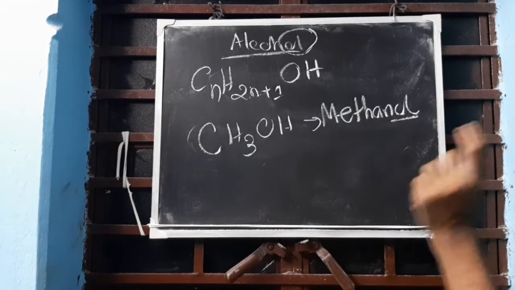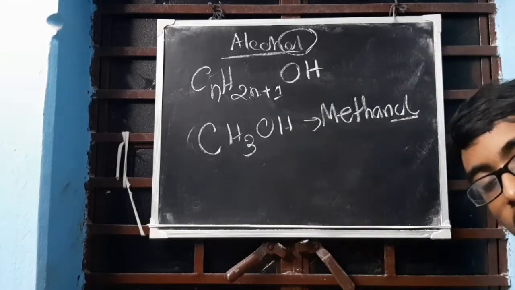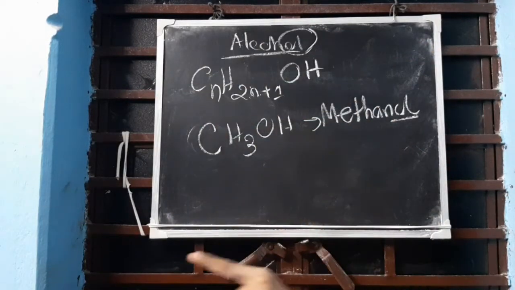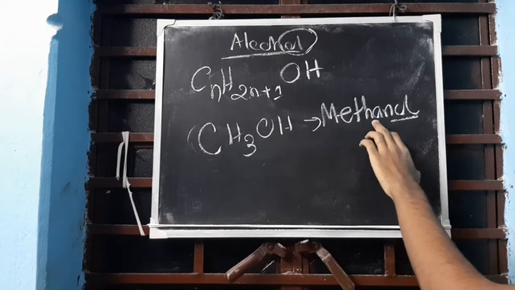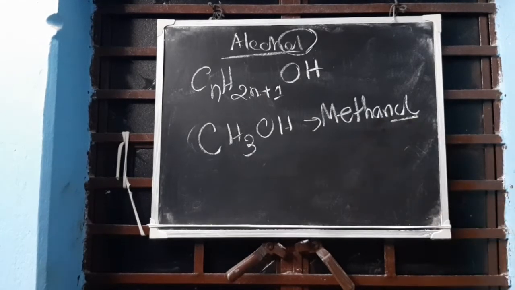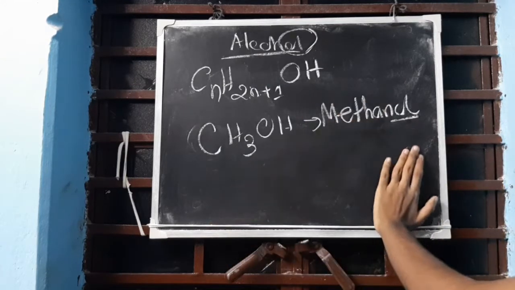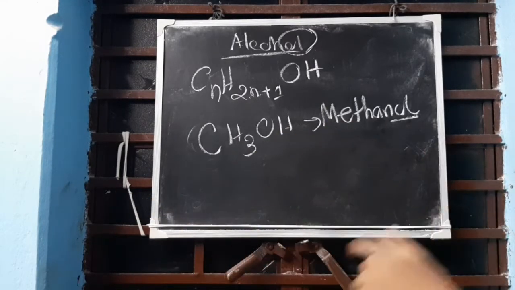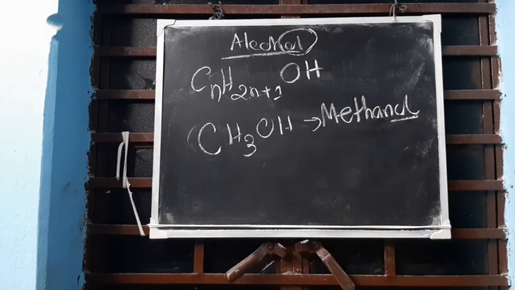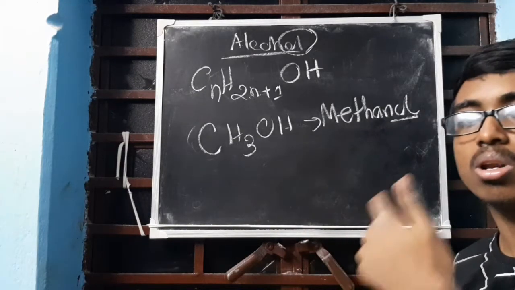So it's methan. We need to specify single bond or double bond or triple bond. Single bond is there, so methan, then "ol". Clear? Understood? Methanol. The second member will be ethanol. Clear? Third member propanol. Fourth member butanol. Then pentanol, hexanol, going on like that.